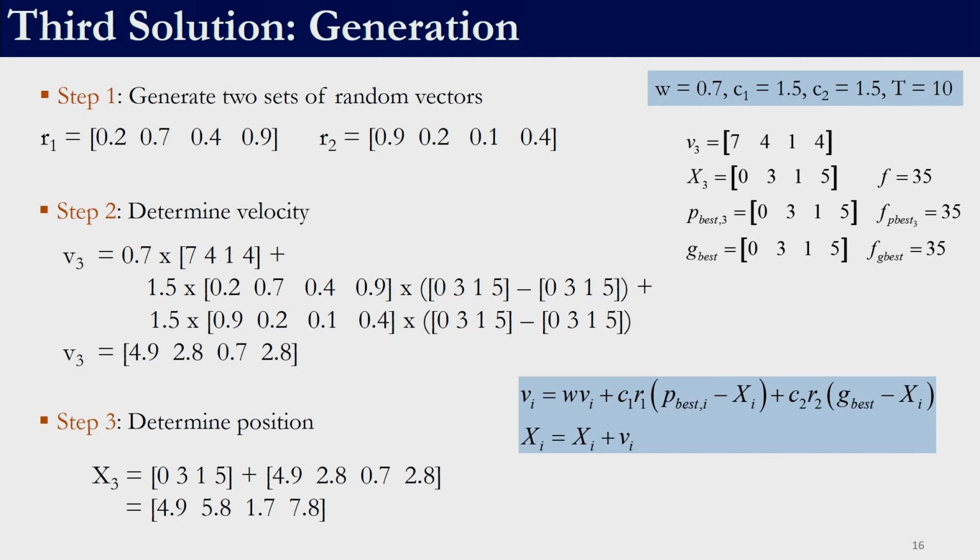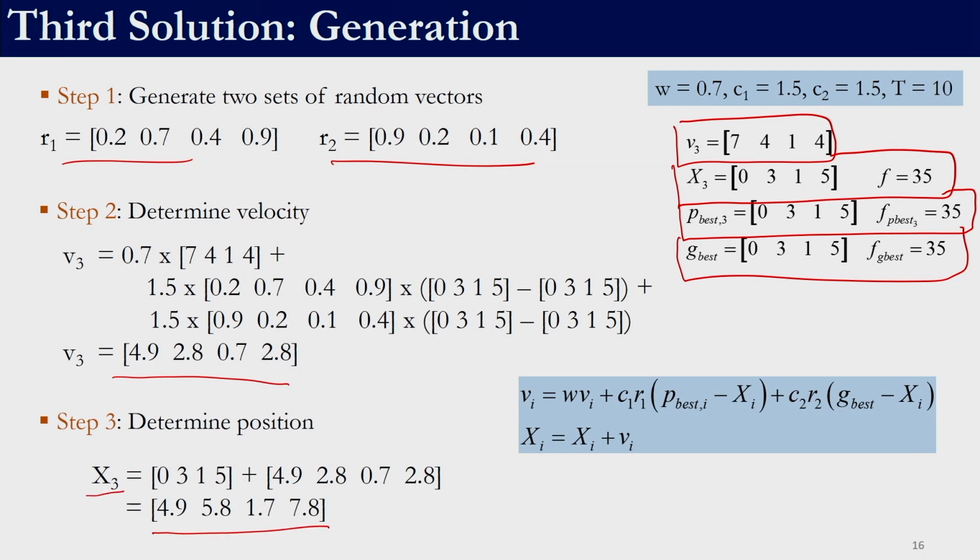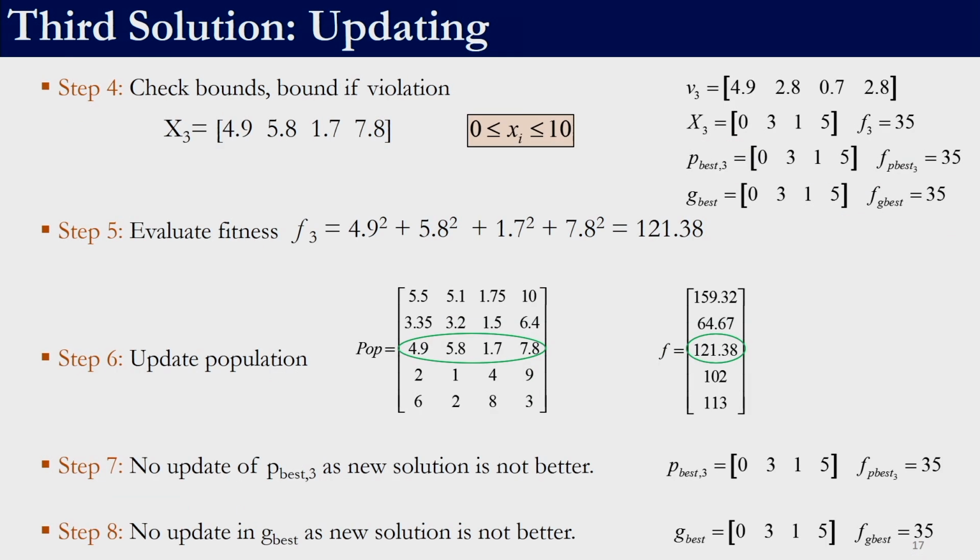Coming to the third solution, similarly we need two sets of random numbers between 0 and 1, which we generate. The velocity V3 was generated randomly, and we know the current position. For the first iteration the current position and the P best are the same. We also have the G best over here. If we apply this equation, we get the velocity, we calculate the position, and then we look at this position. If the position is violating the bounds, we update the position, not the velocity. So, we determine the objective function value to be 121.38.